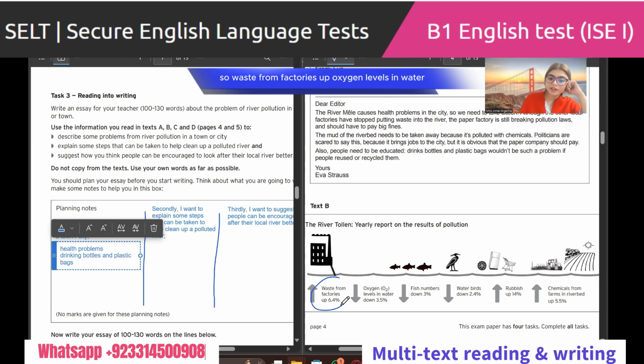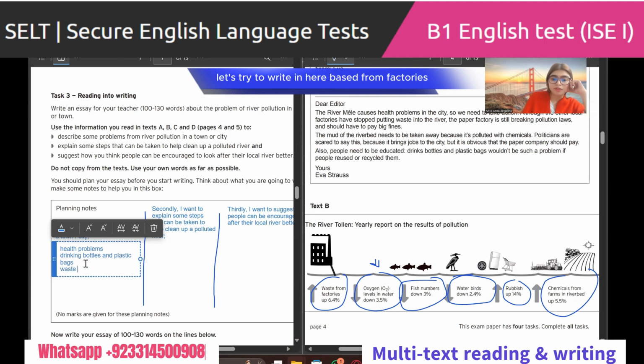Okay, so waste from factories up, oxygen levels in water. This could be a problem in a town. Fish numbers down, this could be a problem. Water birds down, rubbish up, that could be a problem. Chemicals from farms in the riverbed, that is a problem. You can write all of this in here, right? Let's try to write in here, waste from factories.